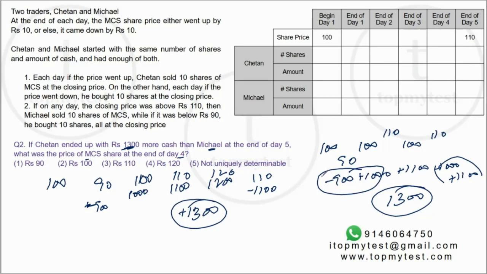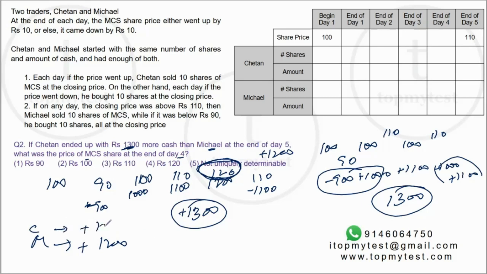Either it will fall to a lower position because he was in a buy position, or the cash position will increase because he had a greater amount of money. For example, here, Michael will actually sell 120 shares at 120. So he is going to gain 1200 compared to what he had. Everything else is the same, right? So Michael ends with 1200 extra than what he had.